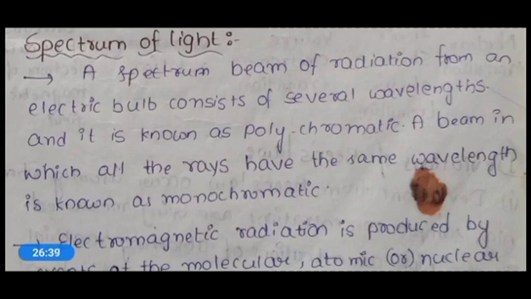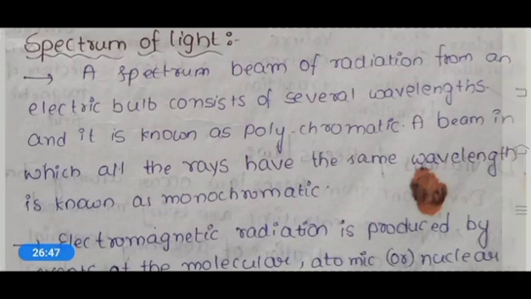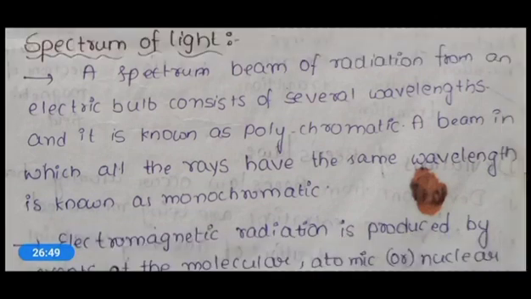Polychromatic means a combination of several beams of radiation with different wavelengths. Each radiation beam will have a different wavelength, and such a collection of beams is called polychromatic.